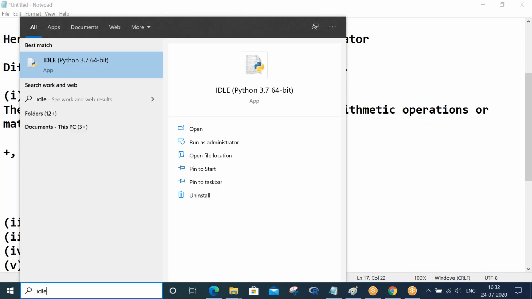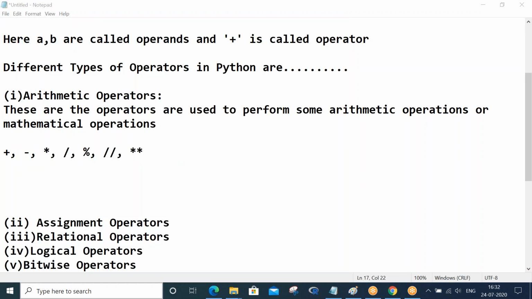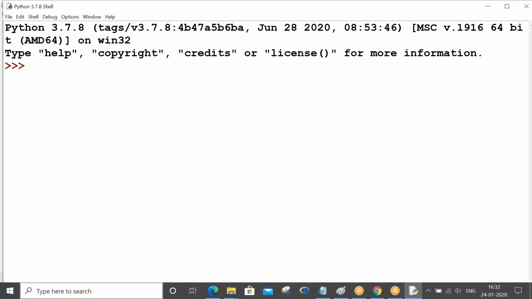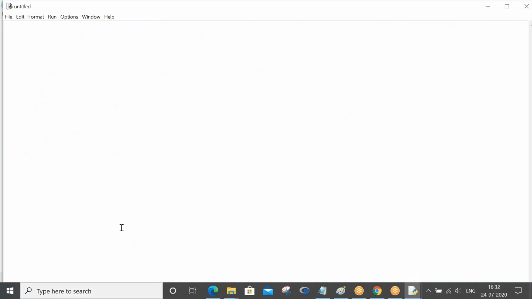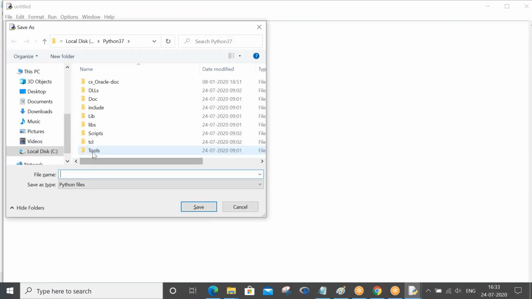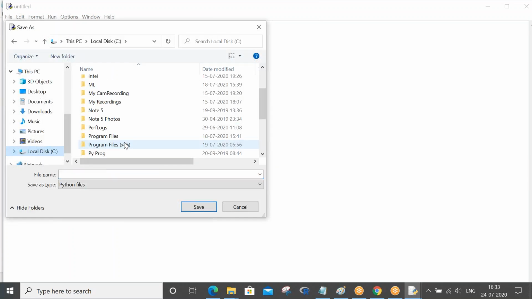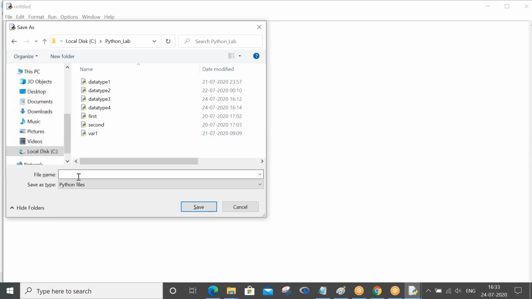Let me open IDLE, Control N, Control S. Let me save it into python_lab as operator1.py. That is our first program under the operators concept. The comment I am going to give is arithmetic operators.